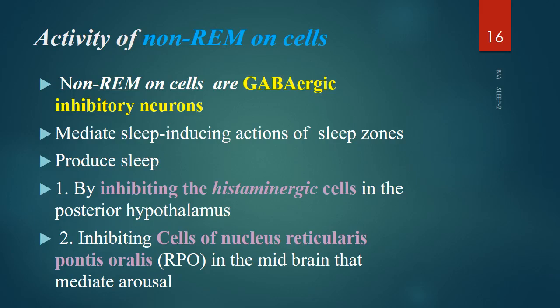So how do they produce sleep? They produce sleep by inhibiting the histaminergic neurons in the posterior hypothalamus. Second, by inhibiting the cells of nucleus reticularis pontis oralis in the midbrain that mediate arousal. So it will inhibit the posterior hypothalamus. Posterior hypothalamus, we know it is the waking center, isn't it? And it also inhibits the RAS, that is the nucleus reticularis pontis oralis. So it also causes a decrease in arousal. So this will cause an onset of sleep.